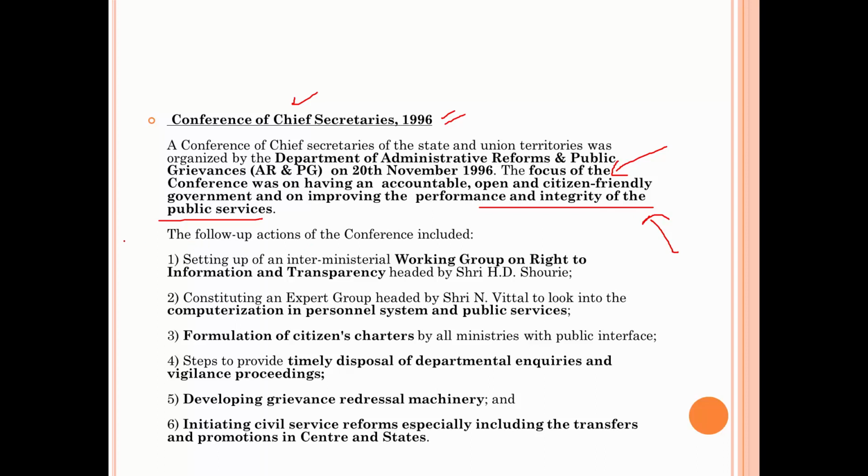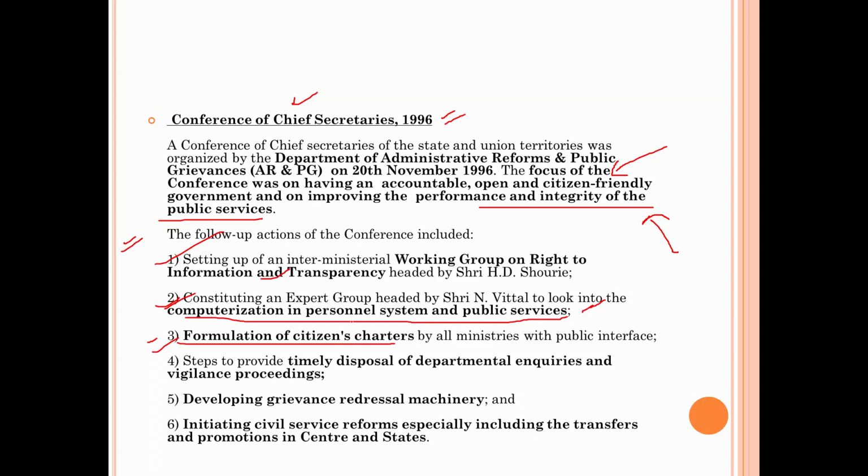So, the conference recommended many actions. First was working group on right to information and transparency, and you know that later we also got this Right to Information Act. Then second was computerization in personnel system and public services. You know that almost all the government departments are computerized now. Then third was formulation of citizens charter. The citizen charter is another topic which you'll see in detail later.